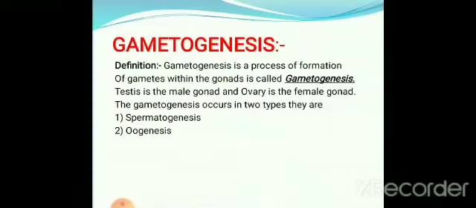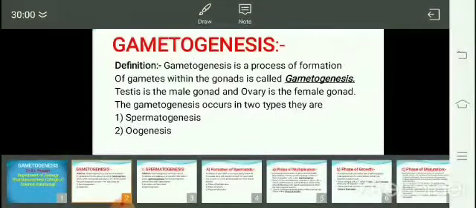Then, as I already told you, the testis is the male gonad and the ovary is the female gonad, as you are seeing in the slide. The process of gametogenesis occurs in two types. Gametes are male and female, so there are two types of gametogenesis. One is spermatogenesis and the other is oogenesis. Spermatogenesis takes place in the males and oogenesis takes place in the females. Okay, next we move to the second slide.